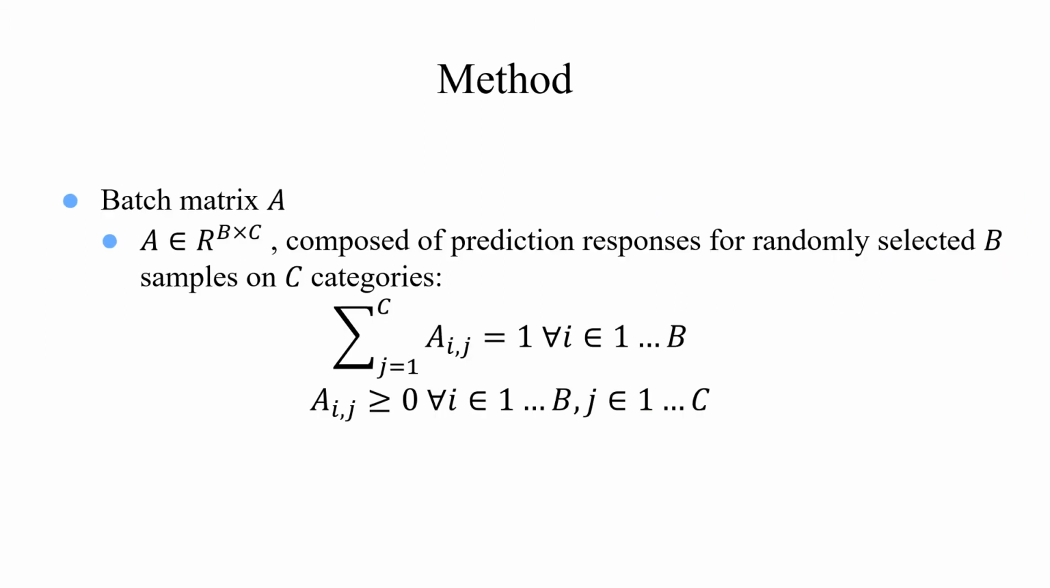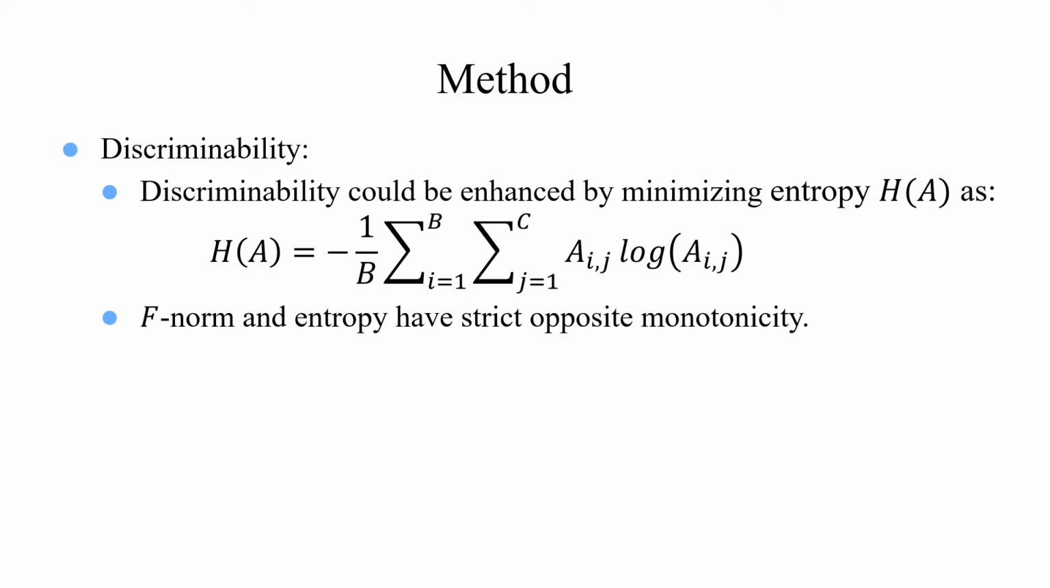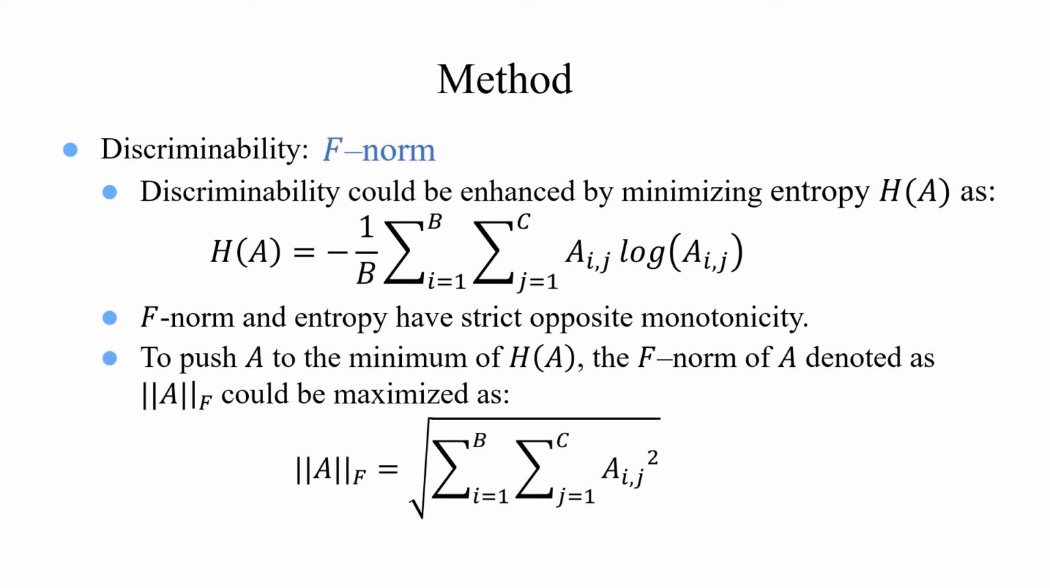diversity. Thus, we reanalyze the prediction discriminability and diversity by looking at the batch matrix A composed of prediction responses for randomly selected B samples on C categories. Prediction discriminability could be enhanced by minimizing entropy, since F-norm and entropy have strictly opposite monotonicity. We could push matrix A to the minimum of entropy by maximizing the F-norm of matrix A.